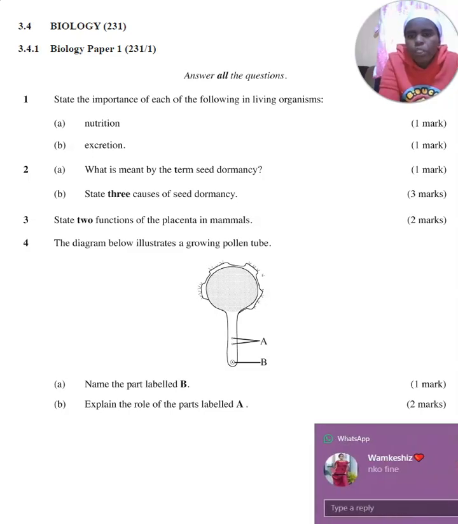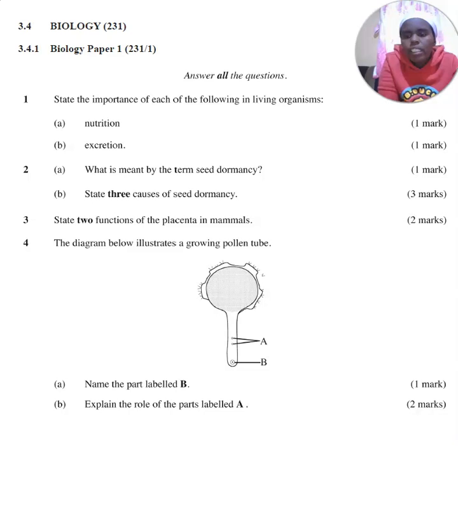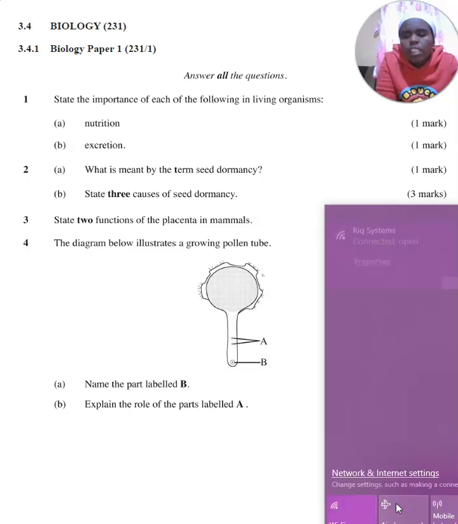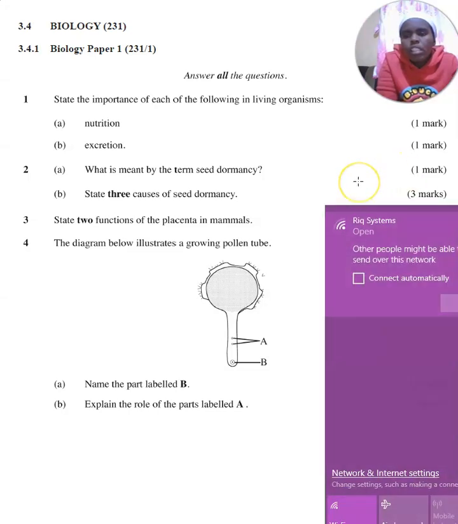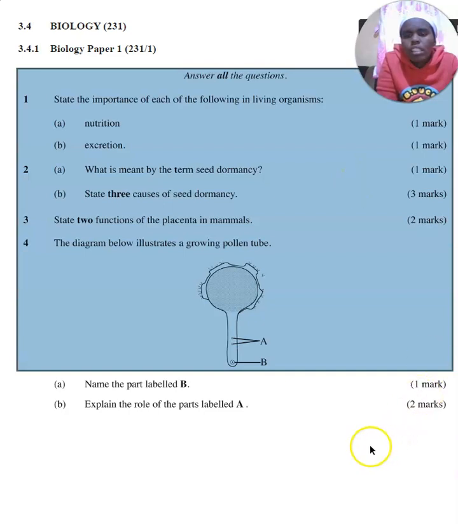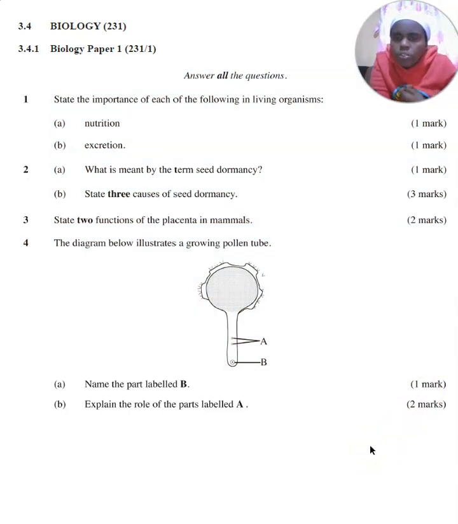The next question, you've been told to state two functions of the placenta in mammals.